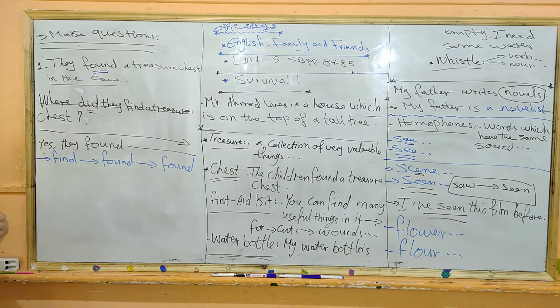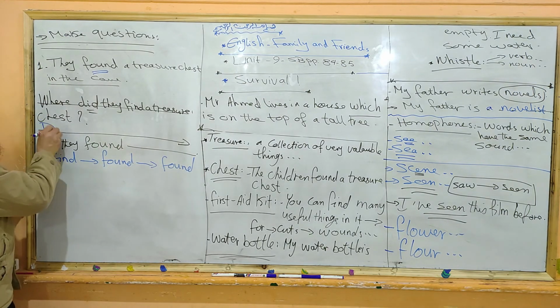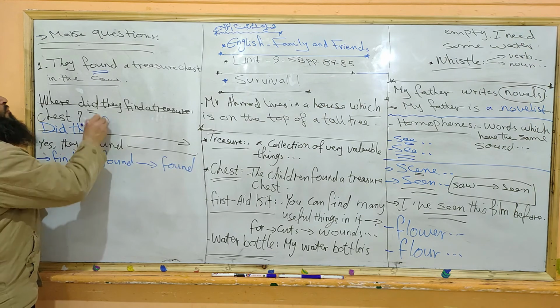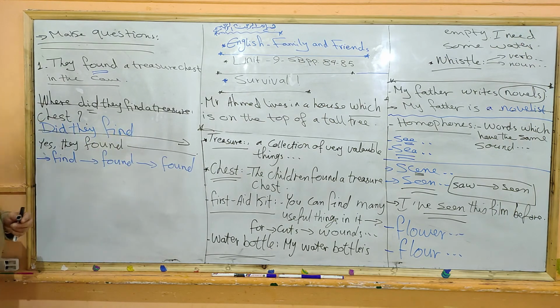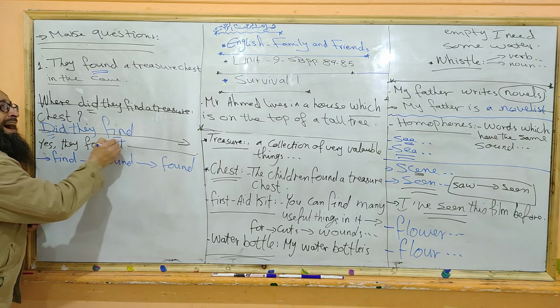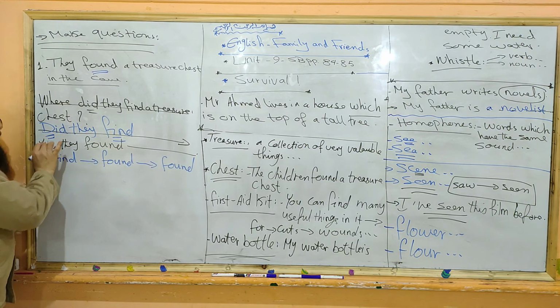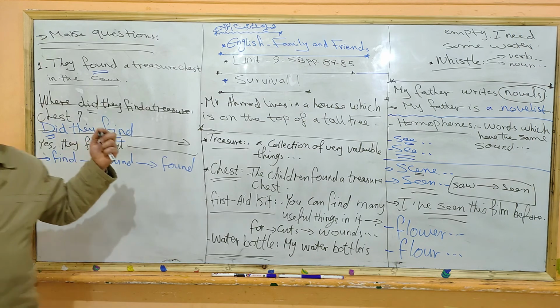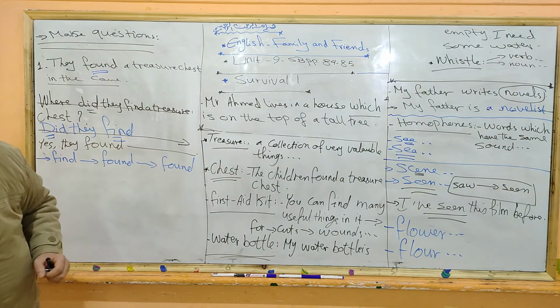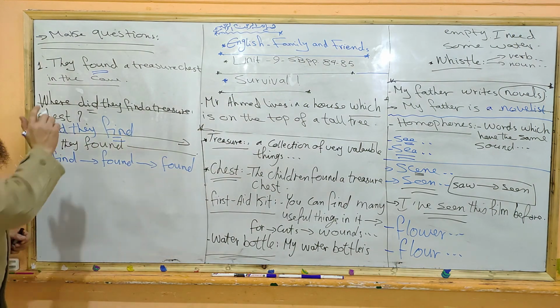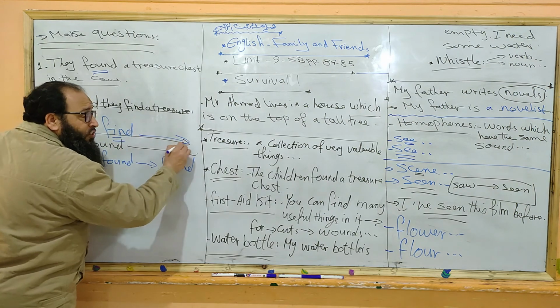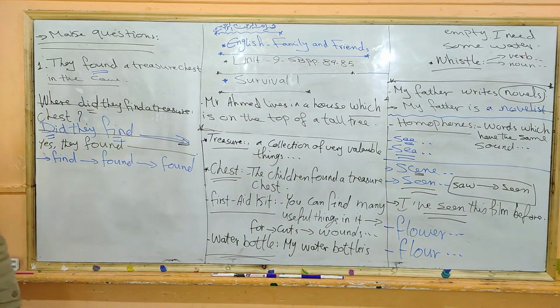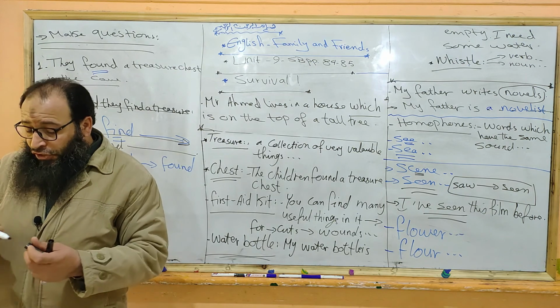Ask: did they find? Never say did they found. When we use do, does or did, we use what? The base form of the infinitive. So, did they find a treasure chest? Yes, they found a treasure chest.